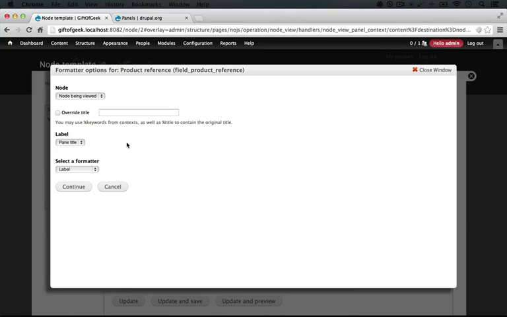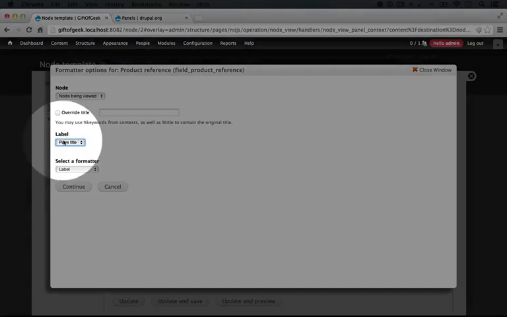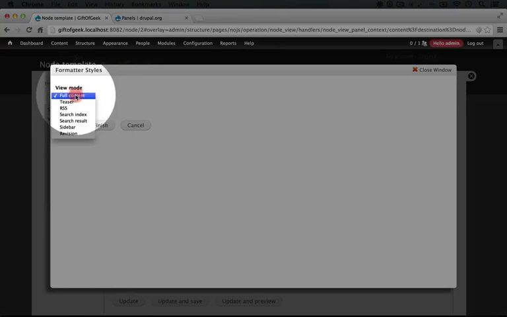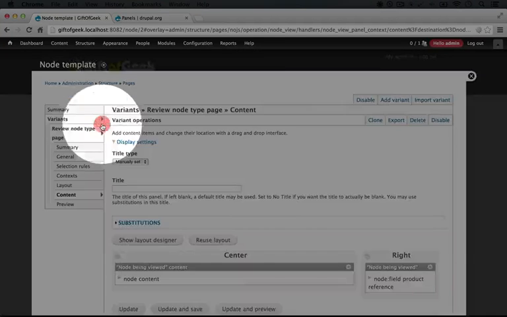Now just like we had the option in our field display settings in our content type, we can choose to display this as the full node in any view mode. And let's also, while we're here, set the label to be hidden. Remember how before we had the label showing above it and we had to hide that? Let's do that while we're here. And for the formatter, let's select Rendered Entity, and we'll click Continue. For the view mode, let's select Sidebar, and let's click Finish.